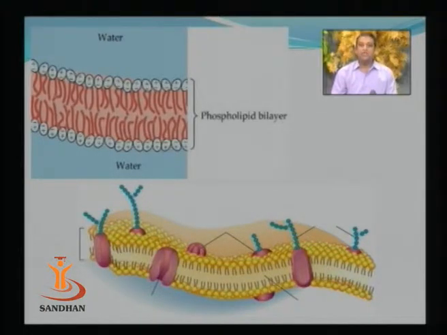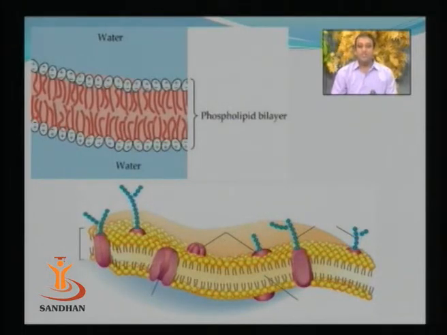Now the head region is generally hydrophilic in nature, whereas the tail region is hydrophobic. So both the lipid layers are arranged in such a manner that the tail regions of the two lipid layers are present adjacent to each other, whereas the head regions are present opposite to each other.